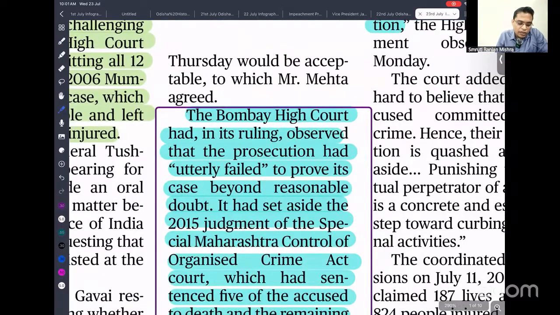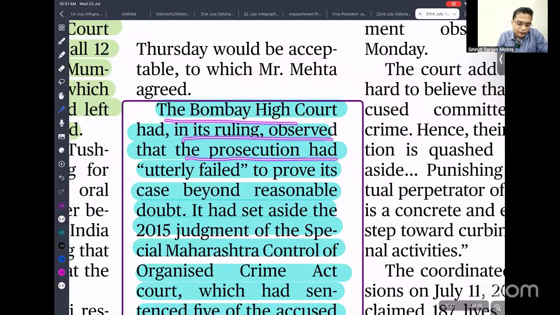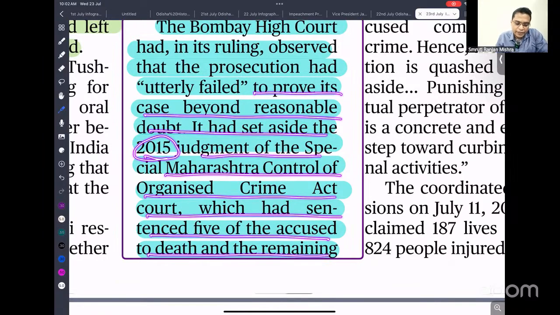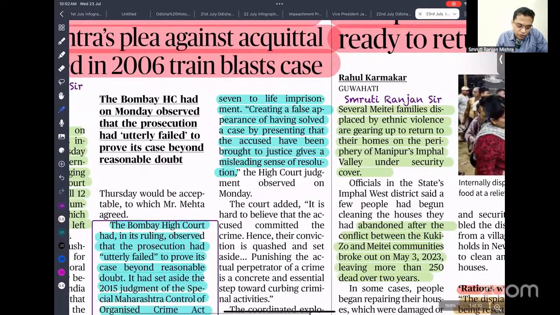So the Bombay High Court ruling observed that the prosecution had utterly failed. Prosecution means government. Okay? To prove its case beyond reasonable doubt, it had cited the 2015 judgment under the Maharashtra Control of Organized Crime Act, which sentenced 5 accused to death and the remaining to life imprisonment. So you know that MCOCA. This is an anti-terror law. It is a very draconian law.